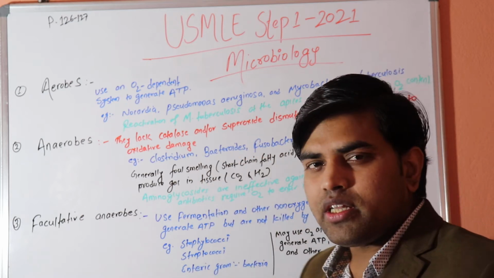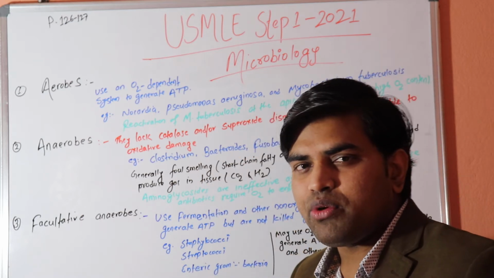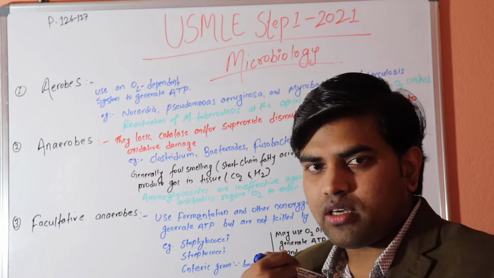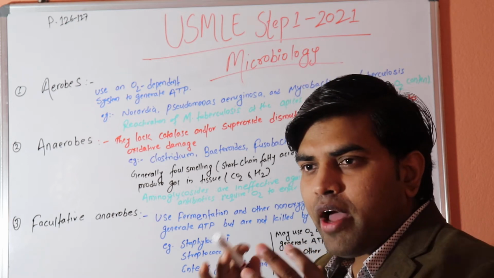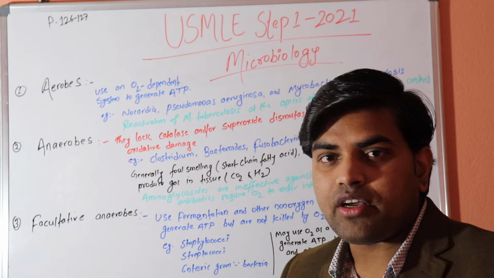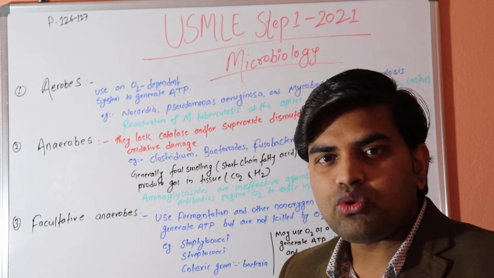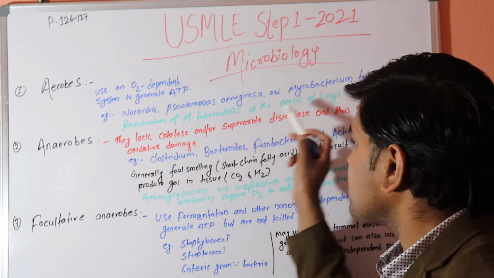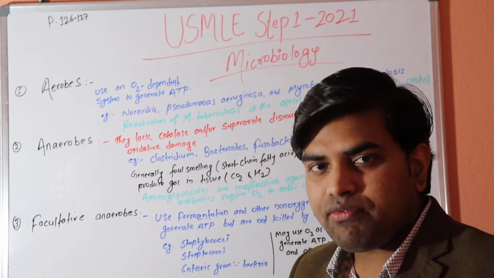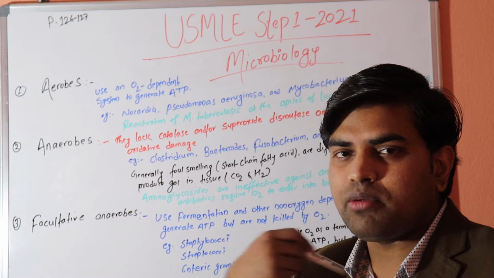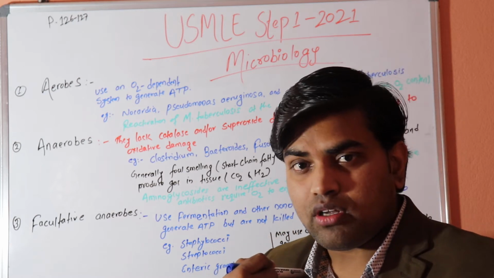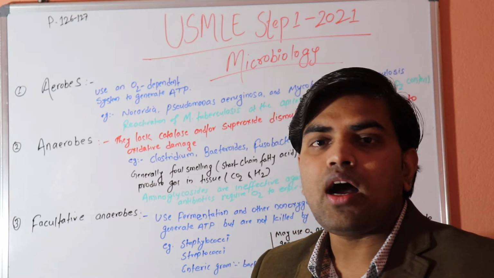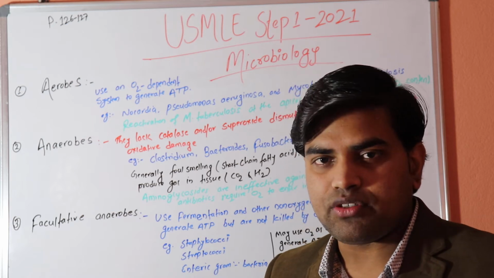Now one clinical implication is that the apices of the lung have more oxygen content in comparison to the lower part. So there is a reactivation of TB. This aerobic organism, Mycobacterium tuberculosis, mainly causes reactivation TB at the apex of the lungs, because there is high oxygen content, and you have to understand that.